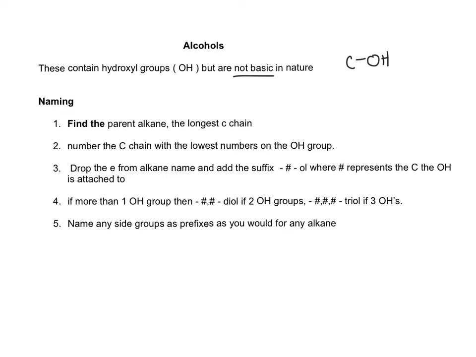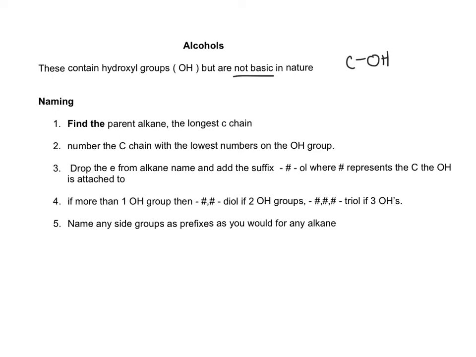So when you name them, find the parent alkane, that is your longest continuous carbon chain. Number the carbon chain with the lowest numbers possible on the hydroxide group. So start counting from the end closest to the OH. Drop the E from the alkane name and add the suffix number OL, where the number represents the carbon number where the OH is attached to.